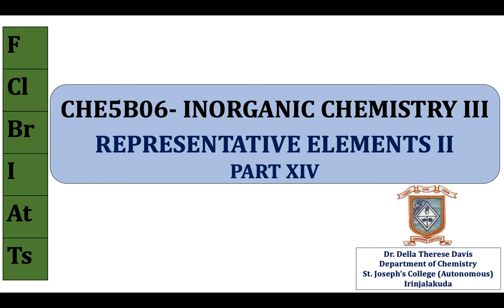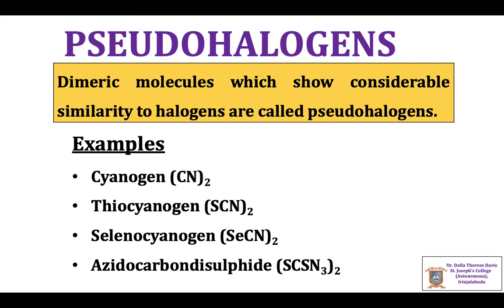Welcome to the next lecture of Inorganic Chemistry. In this lecture, we shall discuss pseudohalogens and interhalogen compounds. The dimeric molecules which show considerable similarity to halogens are called pseudohalogens. Examples include cyanogen, thiocyanogen, selenocyanogen, azidocarbon disulfide, etc.